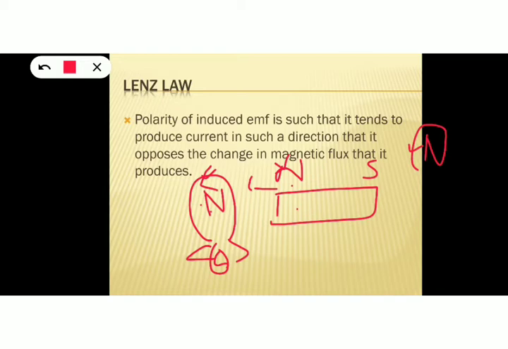Okay, so that's why Lenz stated that the polarity of induced EMF is always such that it opposes the change in magnetic flux, or it opposes the change in the movement of the coil. Okay, so here the repulsive force is experienced by this magnet, and due to the repulsion we have to do some external work against it, and this external work appears as electrical energy in that coil. Okay, so the work done by us appears as electrical energy. So Lenz's law is based on conservation of energy.